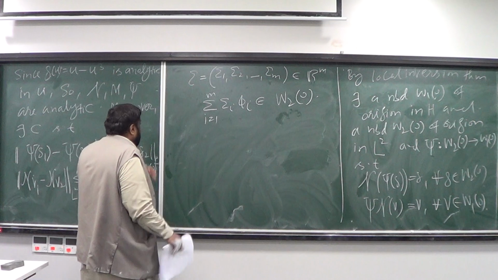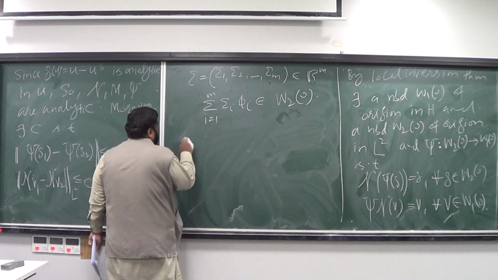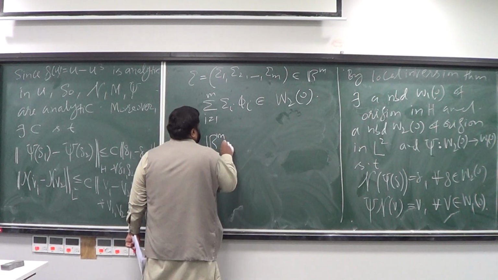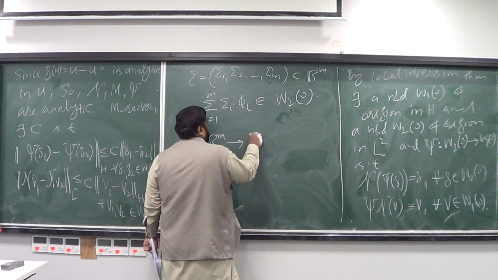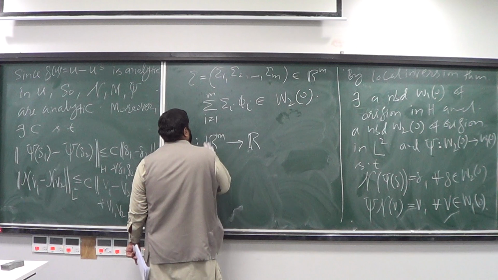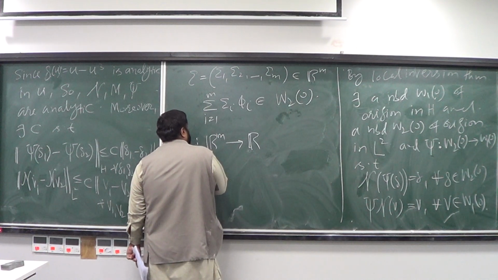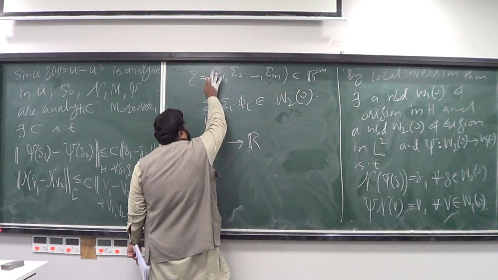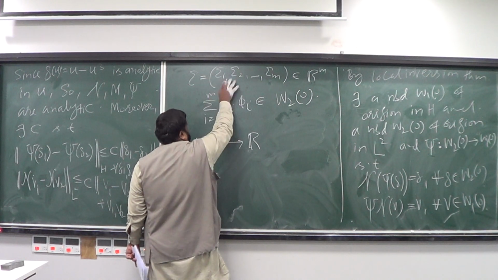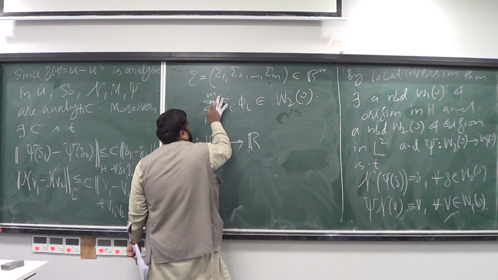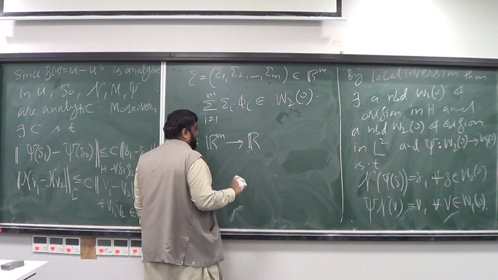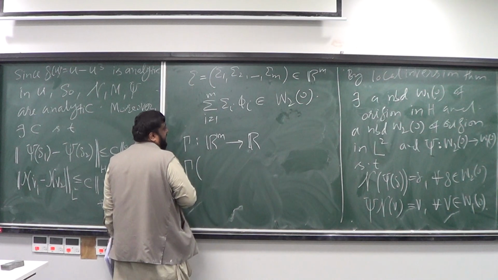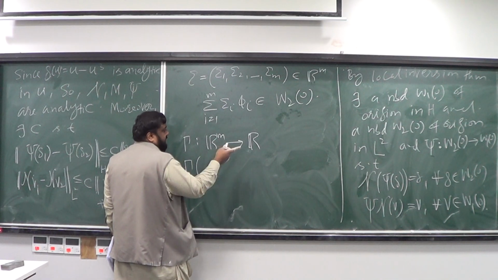And now let me define a map gamma from R^m into R, and in the domain I am taking such vectors. Okay, so I am considering all such points for which this vector belongs to the W2 of 0, because I want to define the gamma using the map psi.